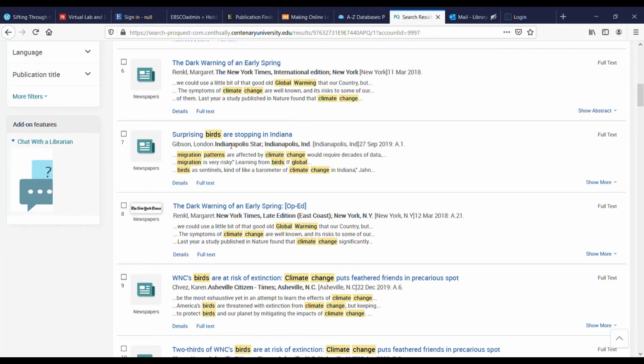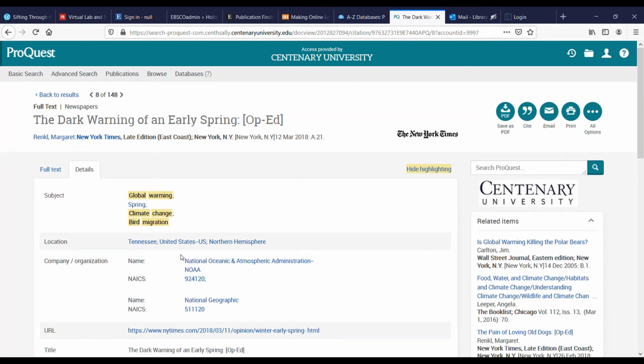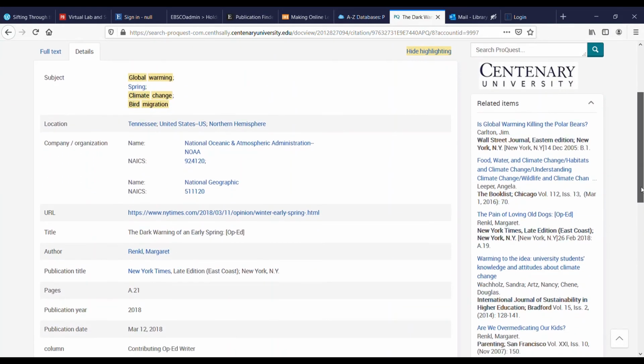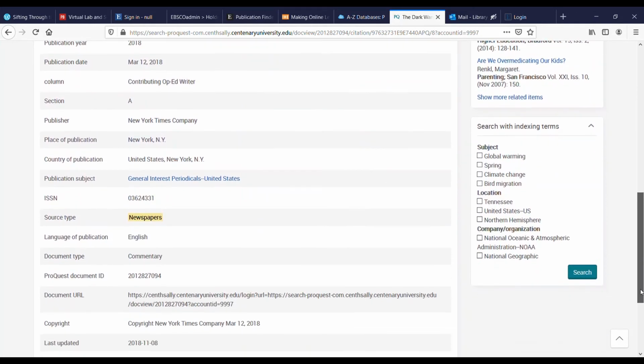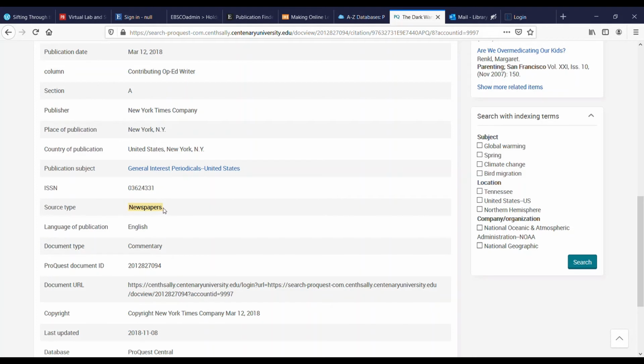Another feature to be aware of is the abstract/details page, sometimes just appearing as a details page. This page provides all of the bibliographic information or metadata about the article that you're looking at, all of the things you need for your citation. It gives you the author's name, the publisher, the name of the publication, the year, the date, and the place of publication. Scrolling down, it also tells you the source type, newspapers, as we saw on the indicator. It'll indicate as well the document type, in this case, commentary. So rather than it being a purely factual article, it is something of an opinion piece.